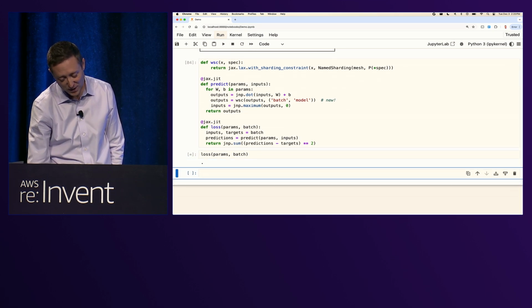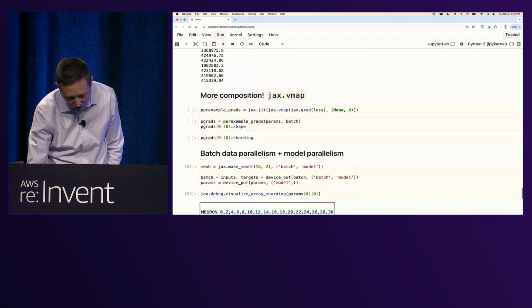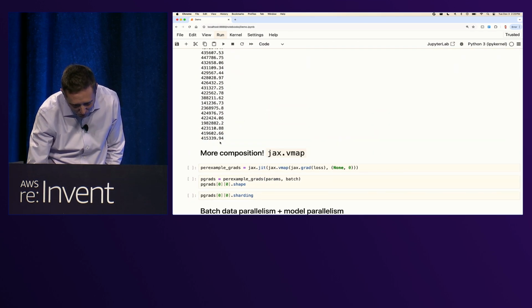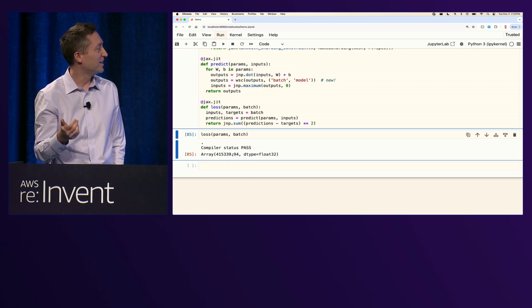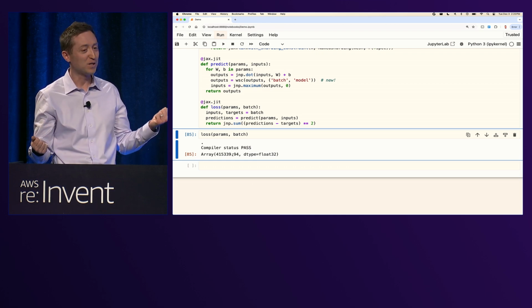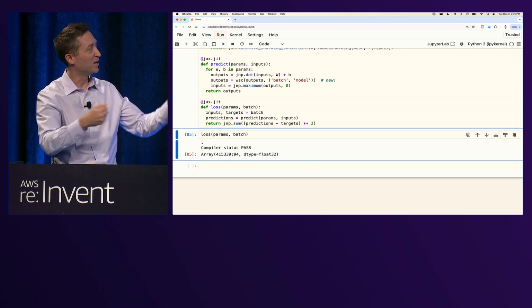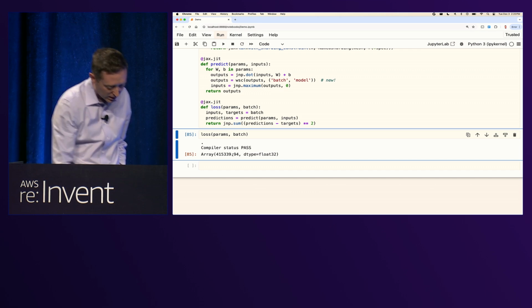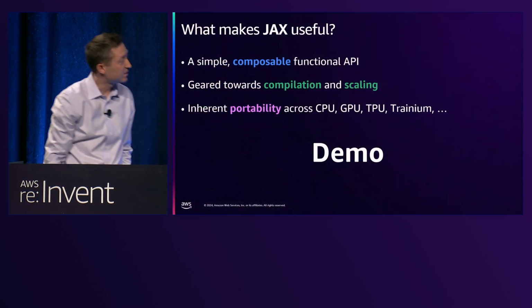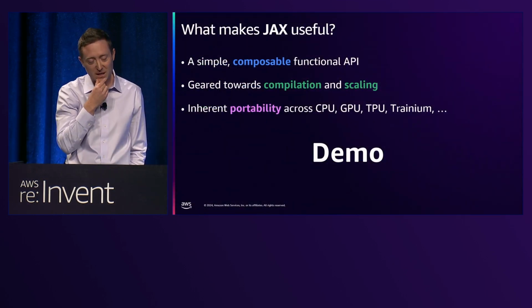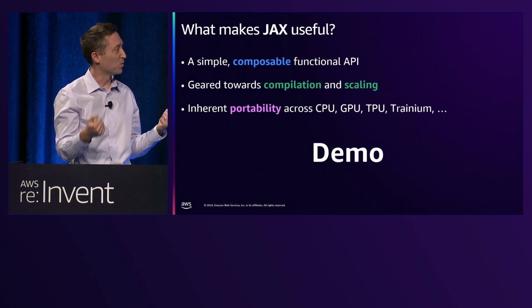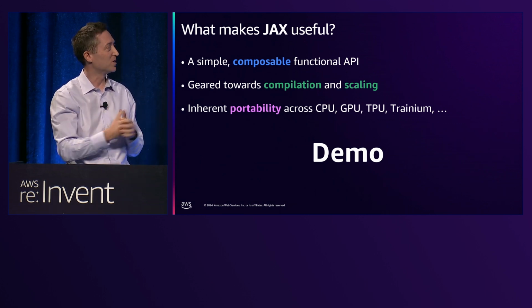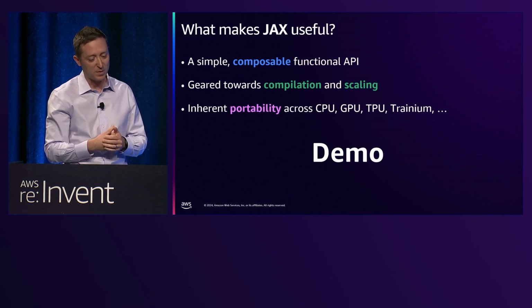And what that changed behind the scenes, let's see what our loss value was before, 415,339 something, and now we're getting this result out. Now instead of just batch data parallelism, we're doing batch and model parallelism. So that's how JAX gives us one unified mechanism to do parallelism and to scale out from one chip to 32 cores in that case to many thousands.